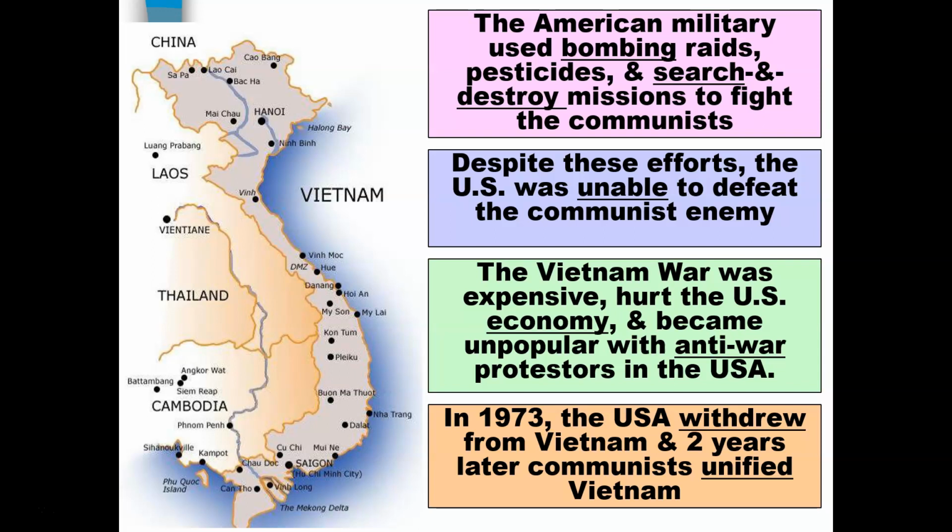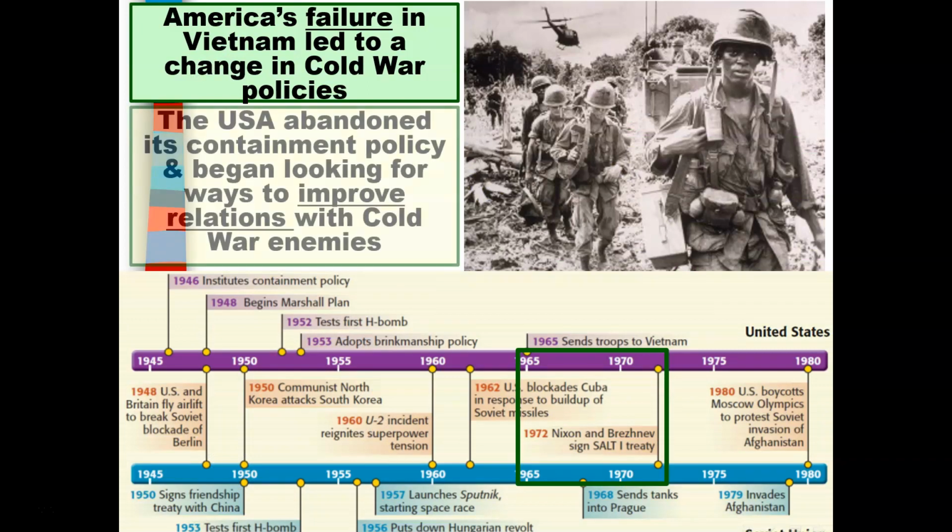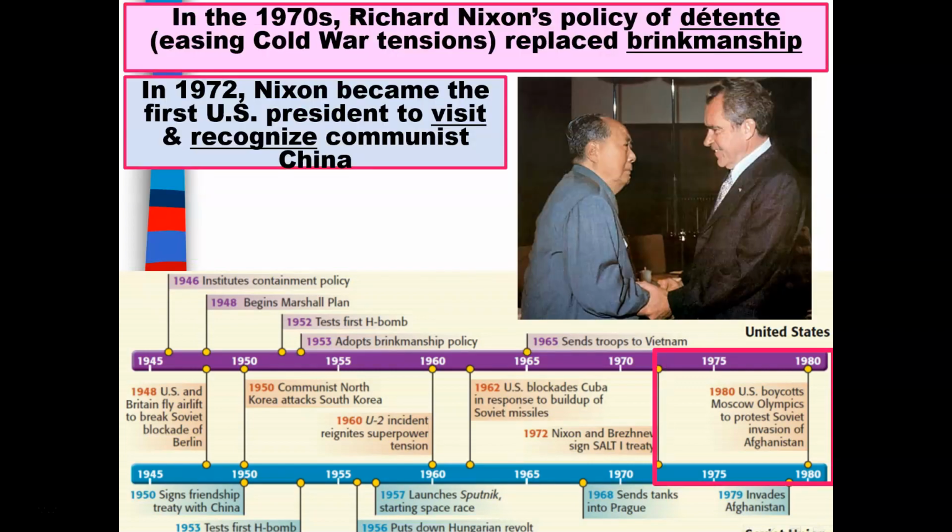In other words, the United States lost the Vietnam War as communism was able to take control of the entire country. America's failure in Vietnam led to a change in Cold War policies. The United States abandoned its containment policy and began looking for ways to improve relations with Cold War enemies.